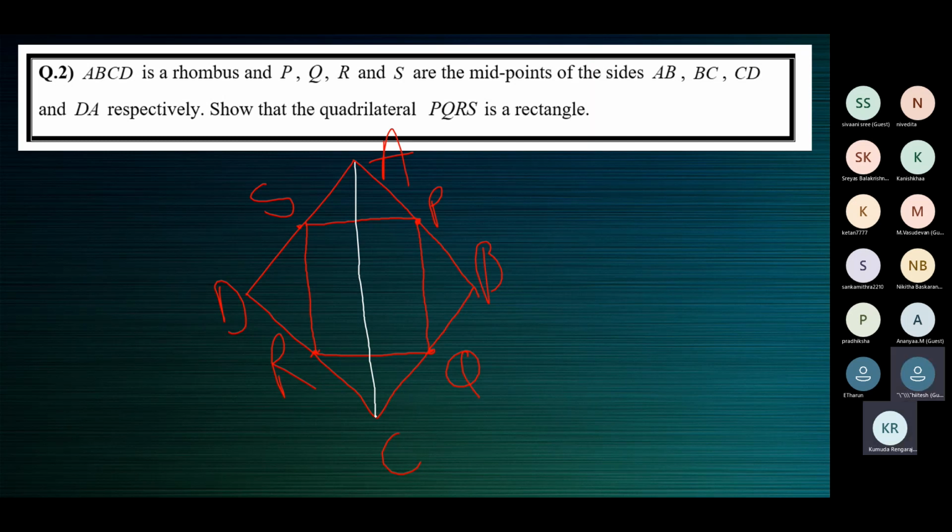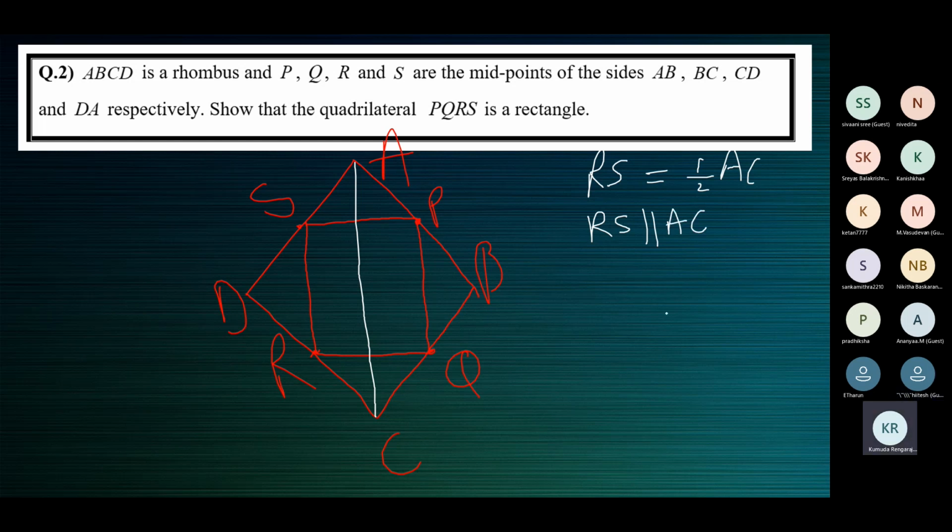Tell me what is given. Ma'am, in triangle ADC, S is the midpoint of AD. And R is the midpoint of DC. Very good. Therefore, by the midpoint theorem, we can say that RS is equal to half of AC, and RS is parallel to AC. Very good.